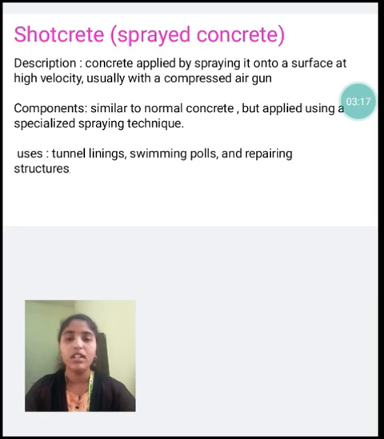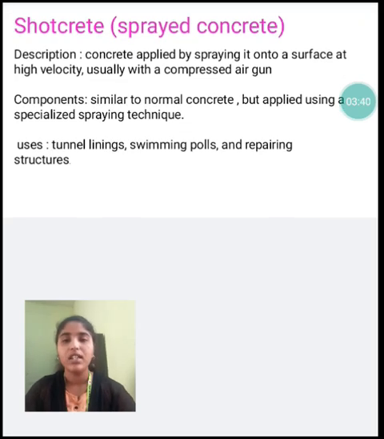Shotcrete, sprayed concrete description: concrete applied by spraying it onto a surface at high velocity, usually with a compressed air gun. Components: similar to normal concrete but applied using a specialized spraying technique. Uses: tunnel linings, swimming pools, and repairing structures. This is shotcrete, sprayed concrete.